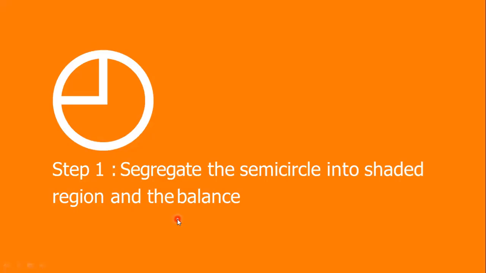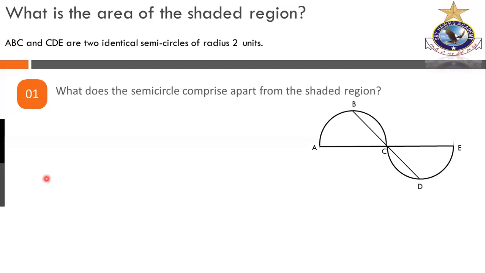First step, please read this one. Step one: segregate the semicircle into shaded region and the balance. So first we do something. We will have to manipulate things. We will have to put the things together here and there. That's why this is the segregation, because these two semicircles and a line are mixed up with each other, and we will have to segregate.